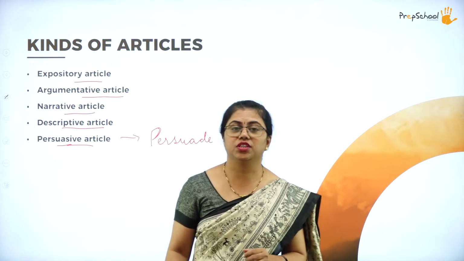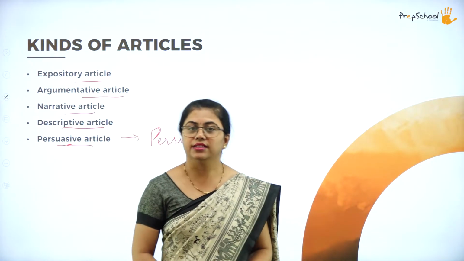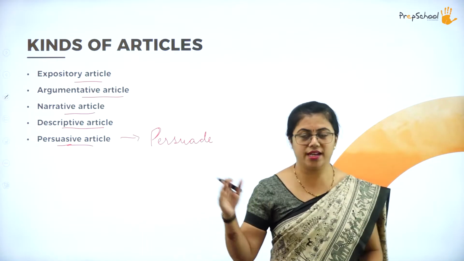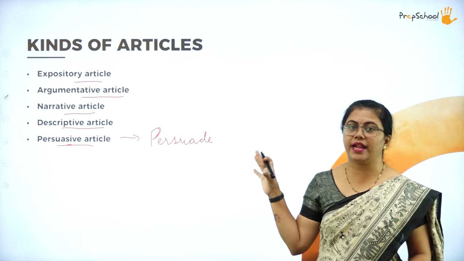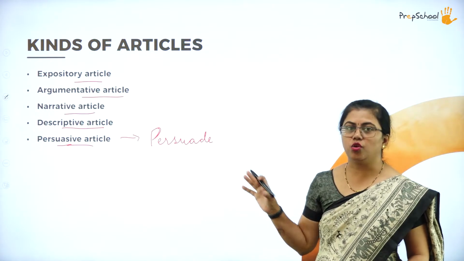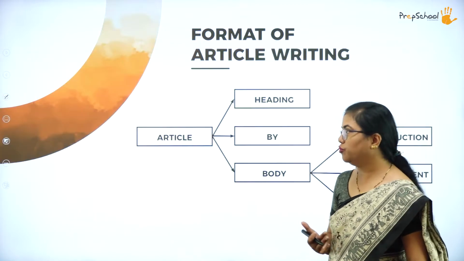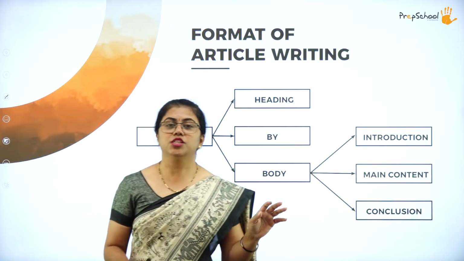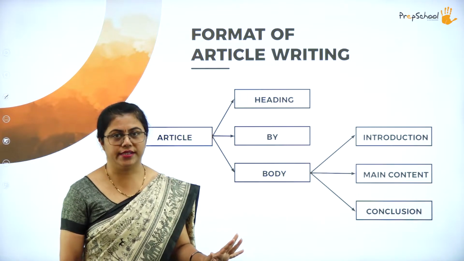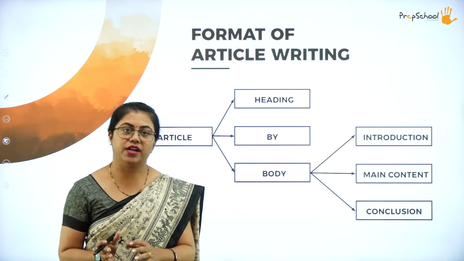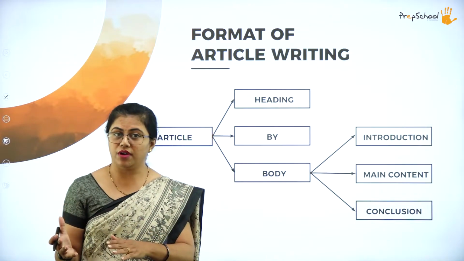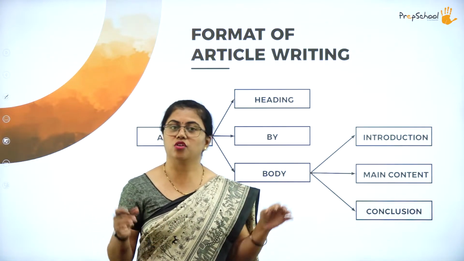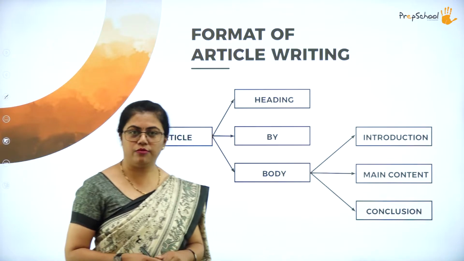Okay. So these were the 5 different types of articles that are there in English. Okay. There are many more, but mainly categorized kinds are only these many. Okay. So now let us move on to the next part, that is the format of an article. This holds good for all types of articles. Okay. So for persuasive articles it is this much, for descriptive article it is this way. No, nothing like that. All articles are written in the same format.